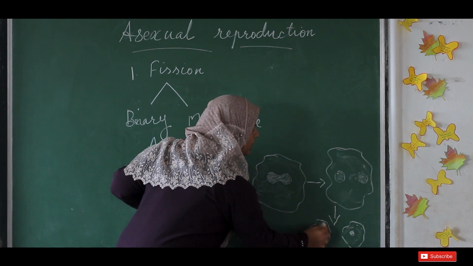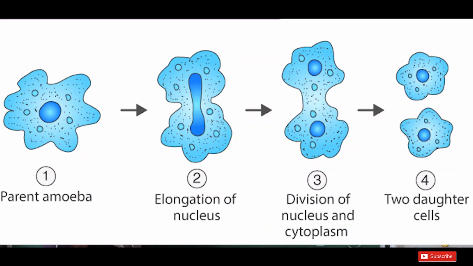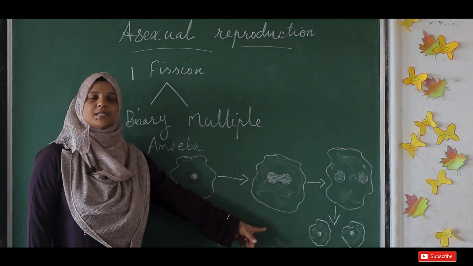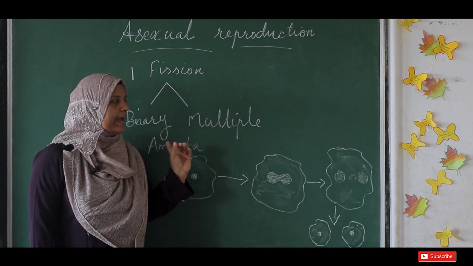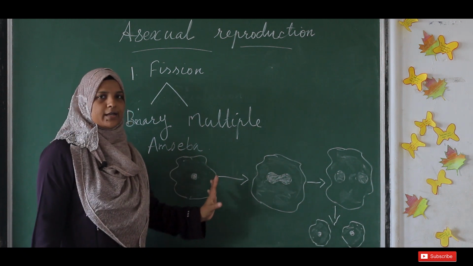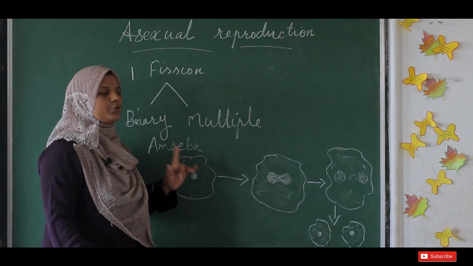So this is one type of fission, binary fission, where the amoeba divides. Because amoeba is a shapeless organism, it can change its body in any plane, where the first nucleus will divide, followed by the division of cytoplasm, and it forms two new daughter amoebae. This is one example of binary fission. Amoeba does not have a specific body pattern, so it can divide in any plane into two.